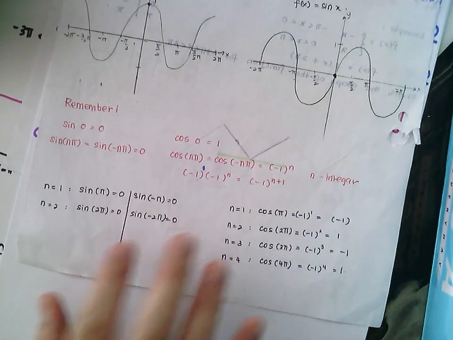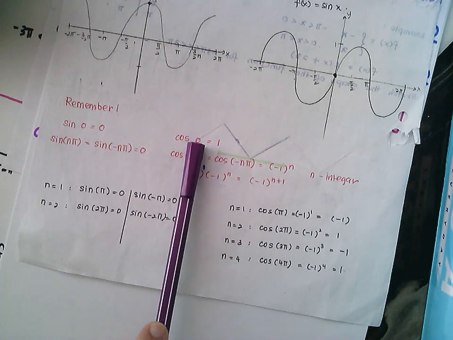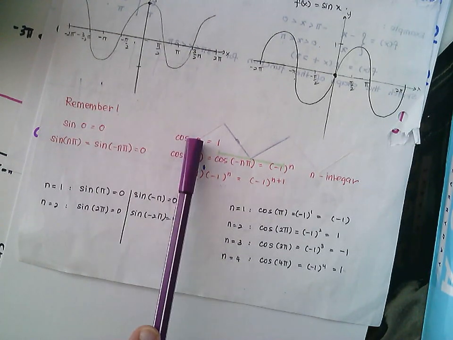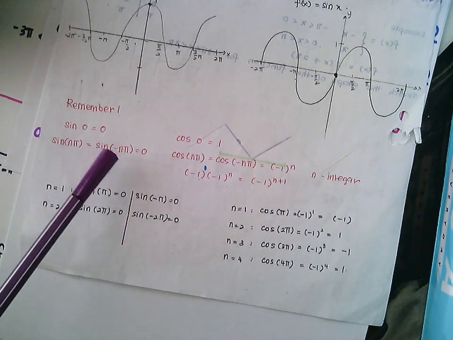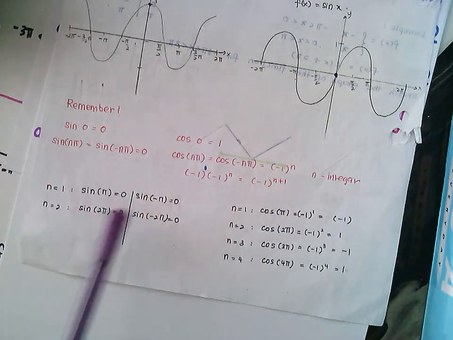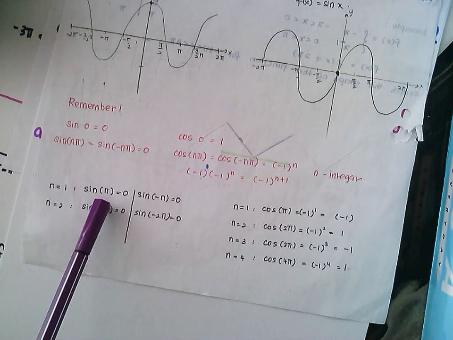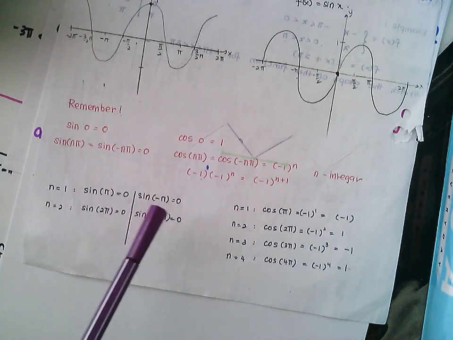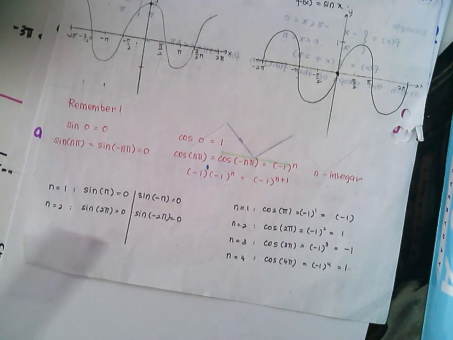So sine 0 is equals to 0. Cos 0 is equals to 1. This one you already know. When you have sine n pi or sine of negative n pi, this one is also equals to 0. Here I prove for you. When your n is equals to 1, sine pi will give you 0. Sine of negative pi is also 0. You can just press your calculator by setting your calculator in radian.